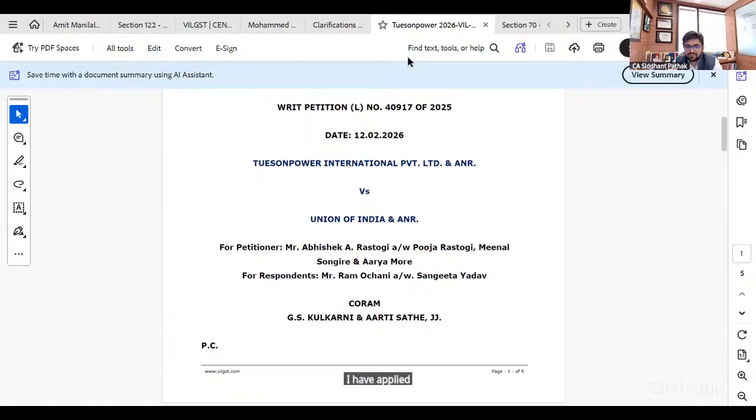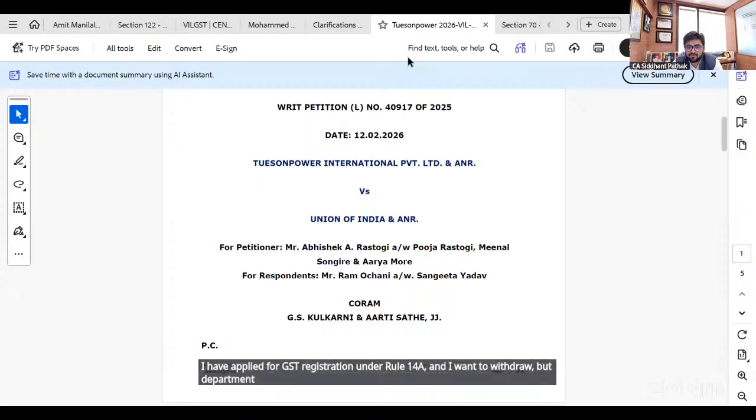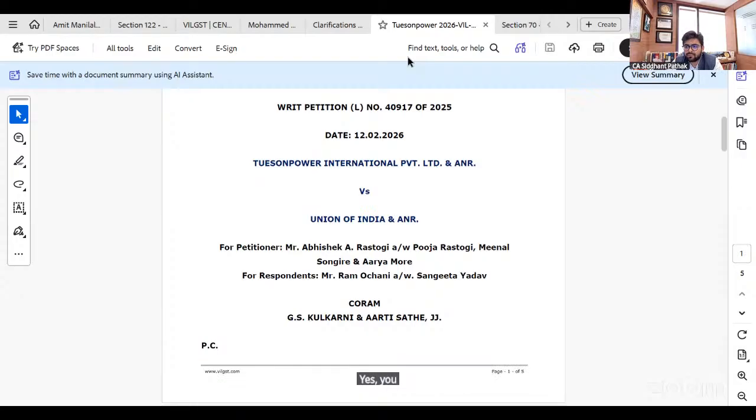I have applied for GST registration under Rule 14A and I want to withdraw, but department said you cannot withdraw within 6 months. But as per Rule 14A, yes, you cannot withdraw before 3 months. 6 months की तो लिमिट नहीं है. And this limit is also till 31st of March 2026. 1 अप्रैल से ये लिमिट शायद 1 मंथ की होने वाली है. But prior to that, of course, in your case, 3 months limit will be applicable.